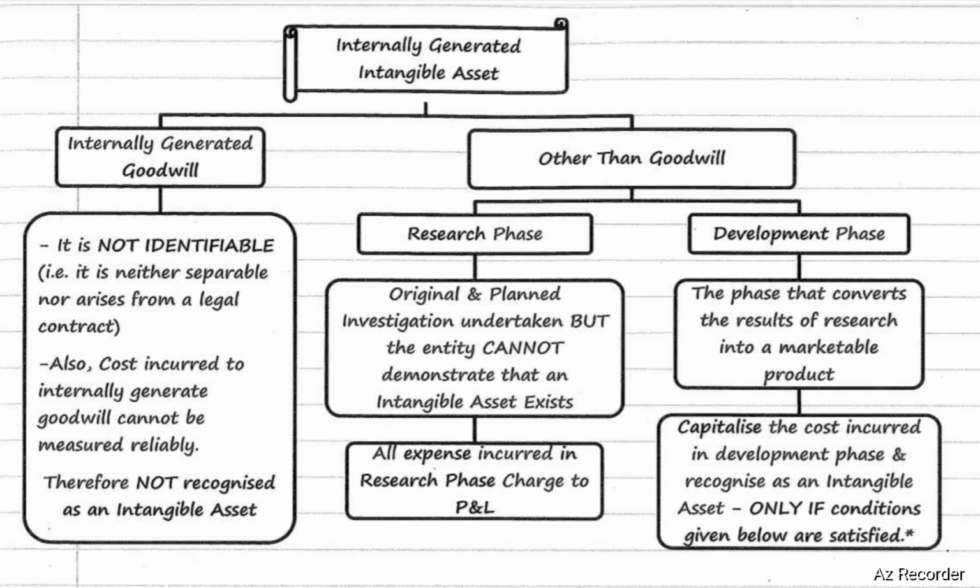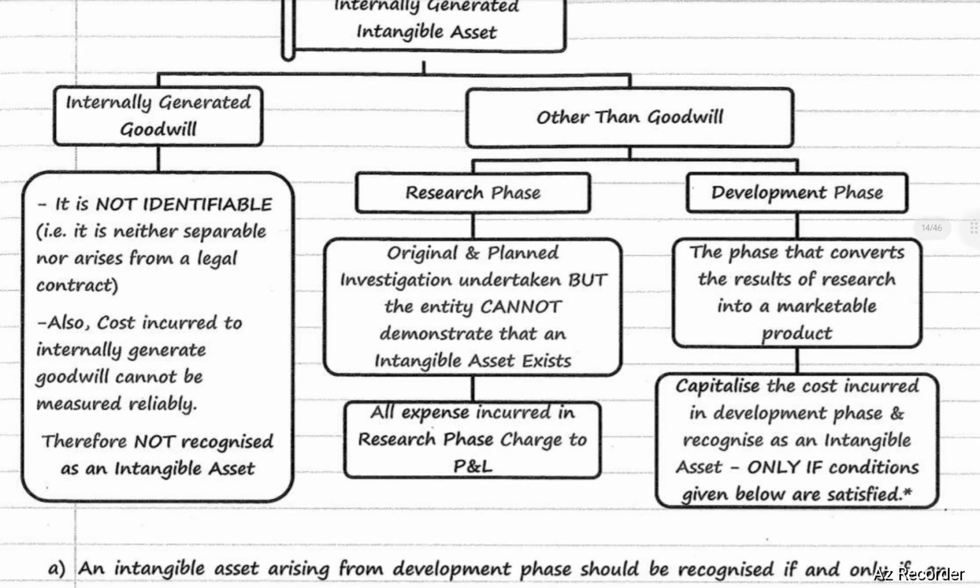In case of other than goodwill, in case of a research phase, original and planned investigation is undertaken, but the entity cannot demonstrate that an intangible asset exists, so all expense incurred in the research phase will be transferred to the P&L account. The development phase means the phase that converts the result of research into a marketable product. In case of development phase expense, capitalize the cost incurred in the development phase and recognize it as an intangible asset only if the following conditions are satisfied.